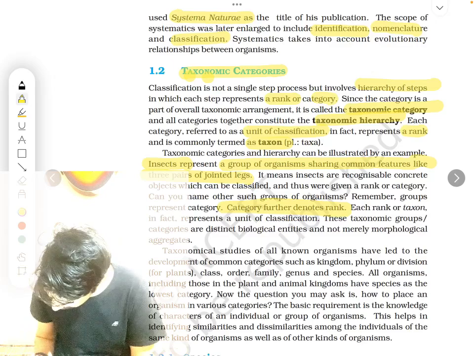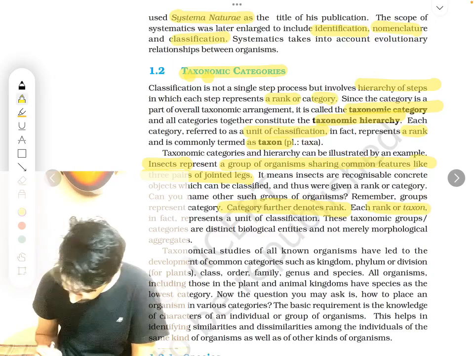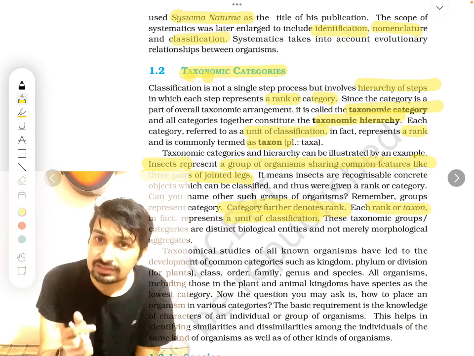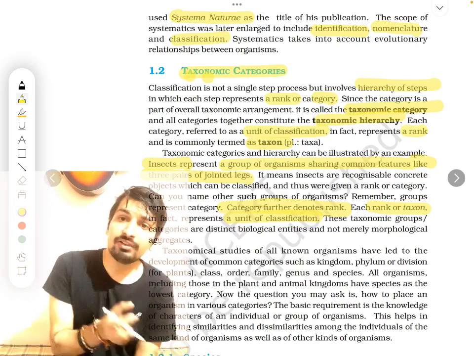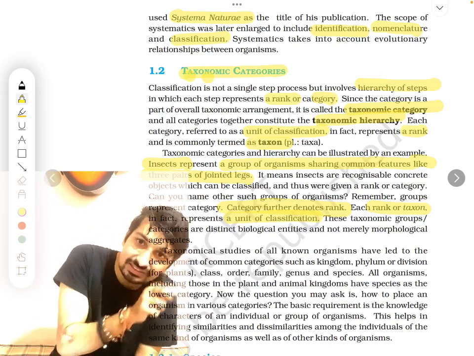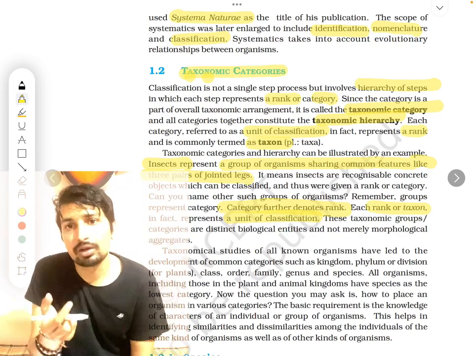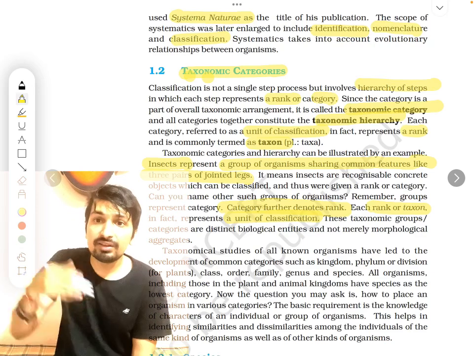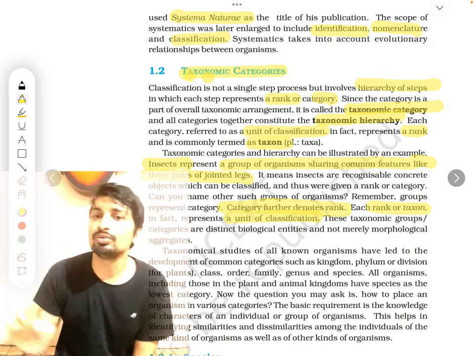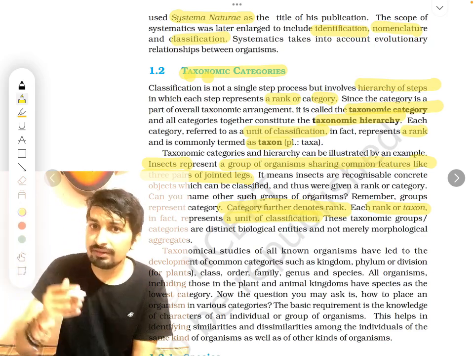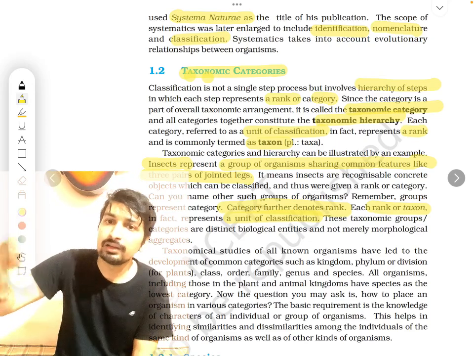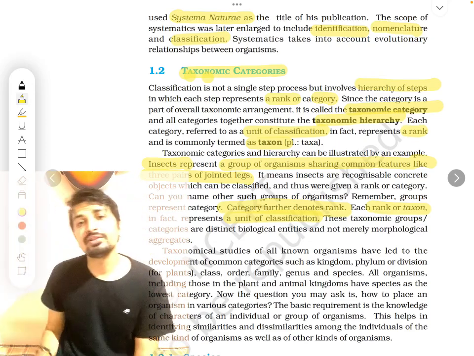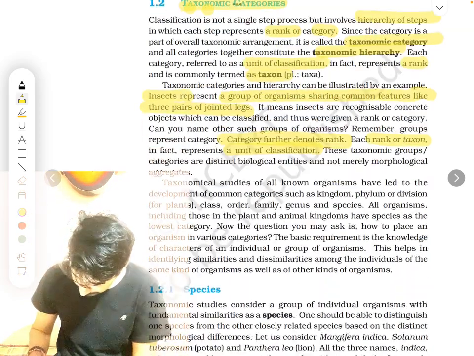So remember, each rank or taxon represents a unit of classification. Our cell is the unit of life, basic. Same way, the basic part of classification is the taxon. You are putting something into a taxon or rank. You are giving rank to something, class 1, class 2. How you give in school, same way you are giving rank, plant kingdom, animal kingdom, or this classification, that classification. So that is the different ranks you are dividing it into.